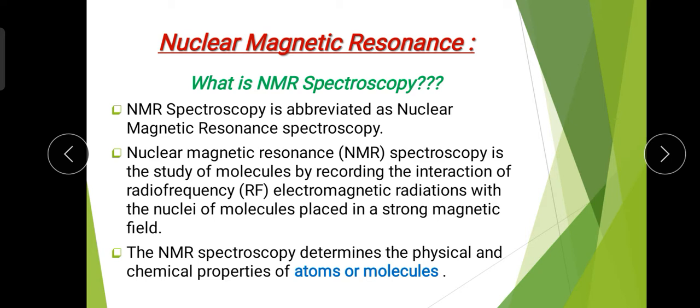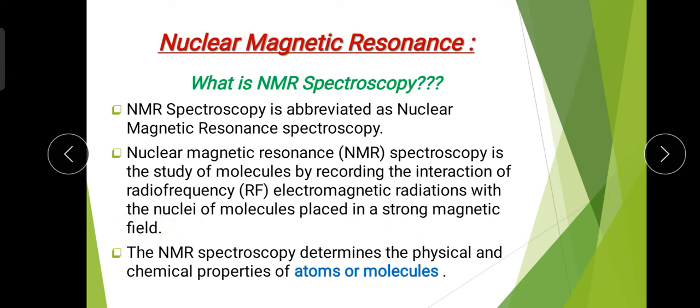Like in ESR, when we apply the external strong magnetic field there is an interaction between the electron spin and the microwave radiation. But here in NMR there is an interaction between the radio frequency electromagnetic radiation and the nuclei of molecules, and all this happens in the presence of a strong magnetic field.